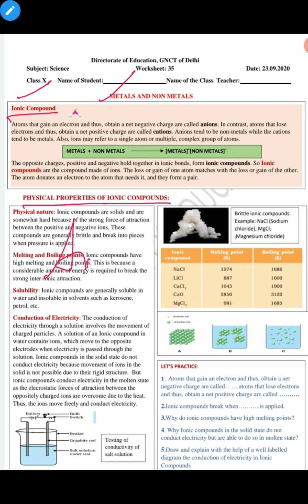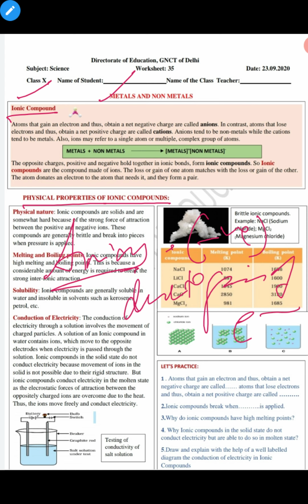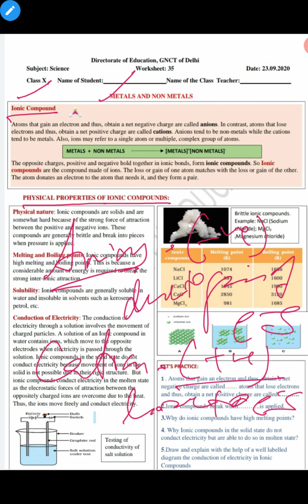So what are anions? Anions are negatively charged atoms due to the gain of electrons, whereas cations are those atoms which lose their outermost shell electrons and become positively charged atoms due to the loss of electrons from the outermost shell, right?